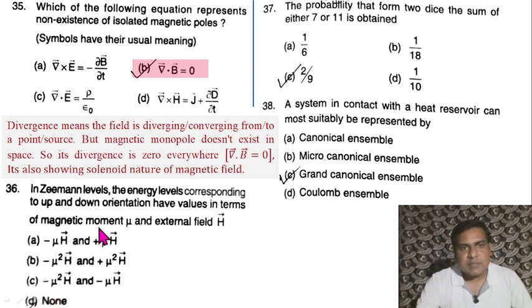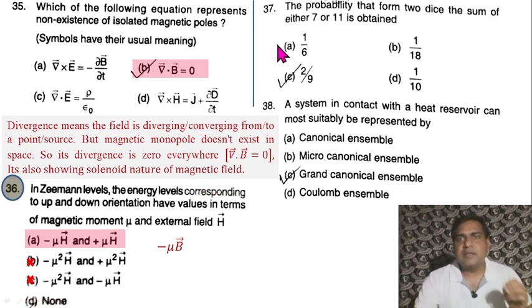Question 36. In Zeeman levels, the energy levels corresponding to up and down orientation have values in terms of magnetic moment mu and external field H. Although it is not clearly stated about H, I am keeping this question in the gray list, so cross-check from your side. Here it is asking in terms of moment mu and H, so maybe you can multiply by some constant. Taking that, option A may be correct, and B and C are completely wrong. If A is not correct, then maybe D is the other option.